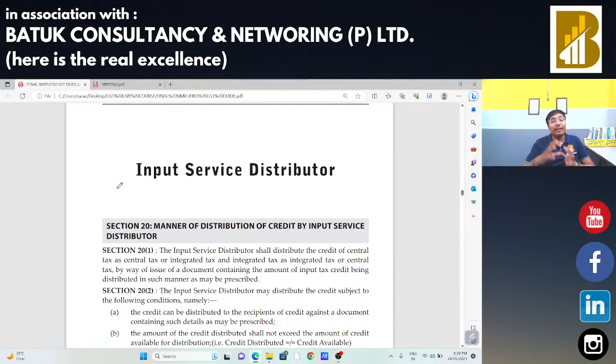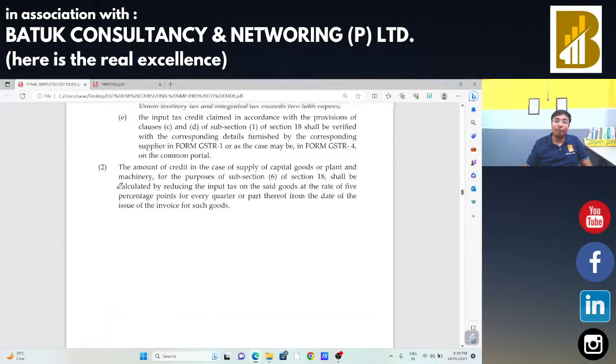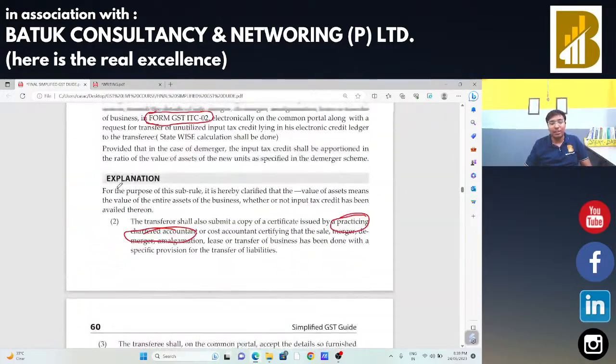In case any new branches are opened, the input tax credit can be transferred to that new branch by filing form GST ITC 02A. All this concept is okay for you, so that we can take the next point.